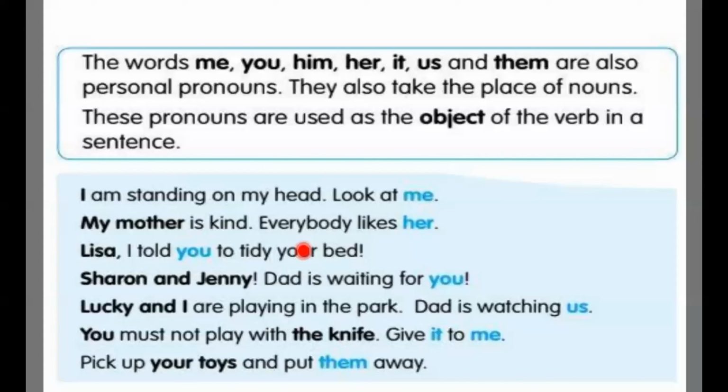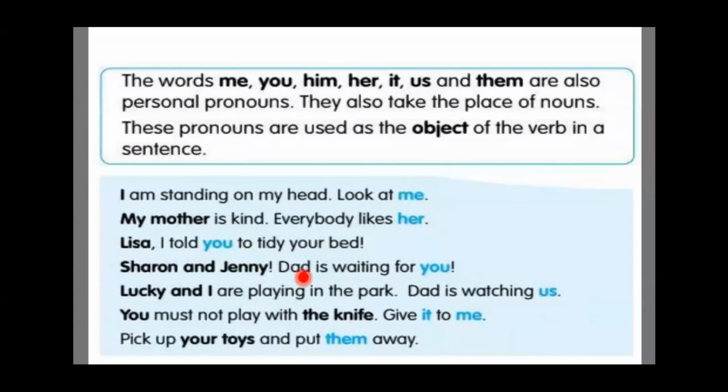Okay, now let's see. Now over here, object personal pronouns. So what are the object personal pronouns? The words me, you, him, her, it, us, and them. So can you see over here? I, me, you, then him, her, it, us, and them. So these are object personal pronouns.